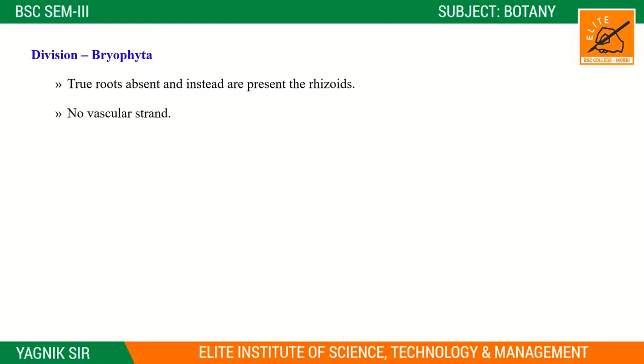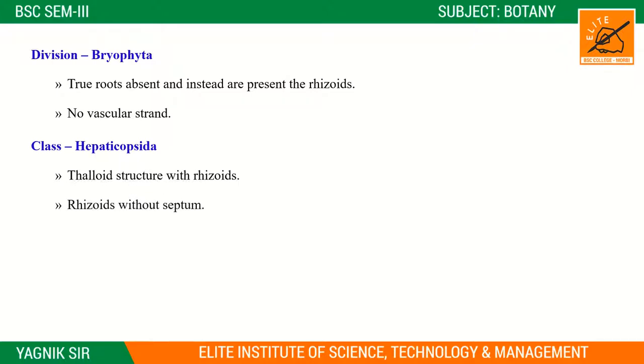Yes, this is another most important point. Bryophyta is a non-vascular plant, right? Then the class is Hepaticopsida. We have already studied the characteristics of Hepaticopsida, right? So in this class, the plant is a thalloid structure with rhizoids, right? In this plant, roots are absent and only rhizoid structures can be seen.